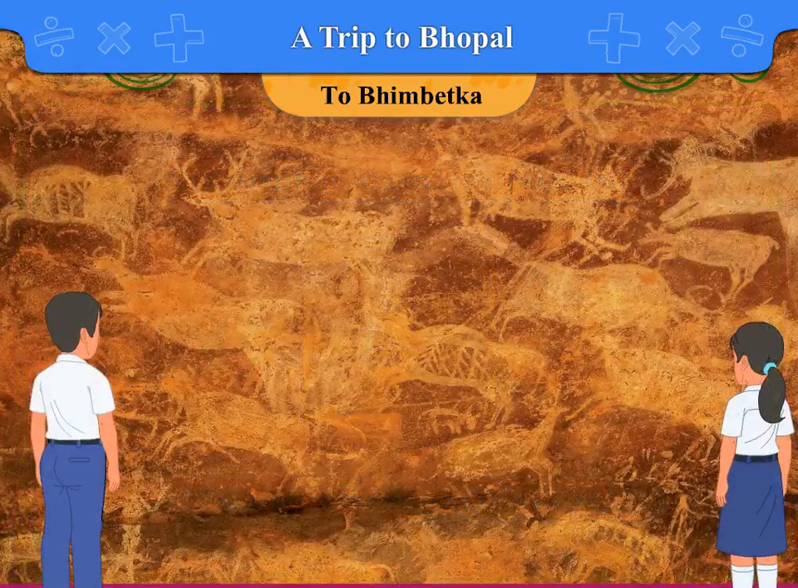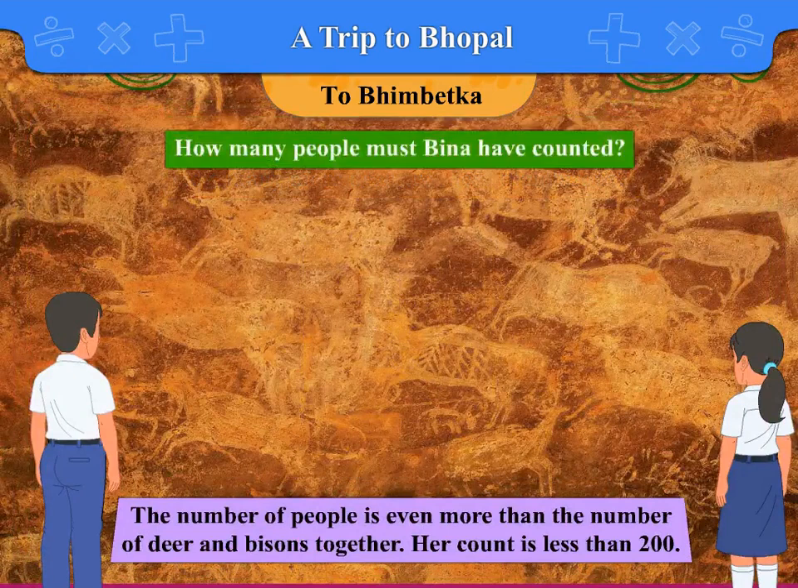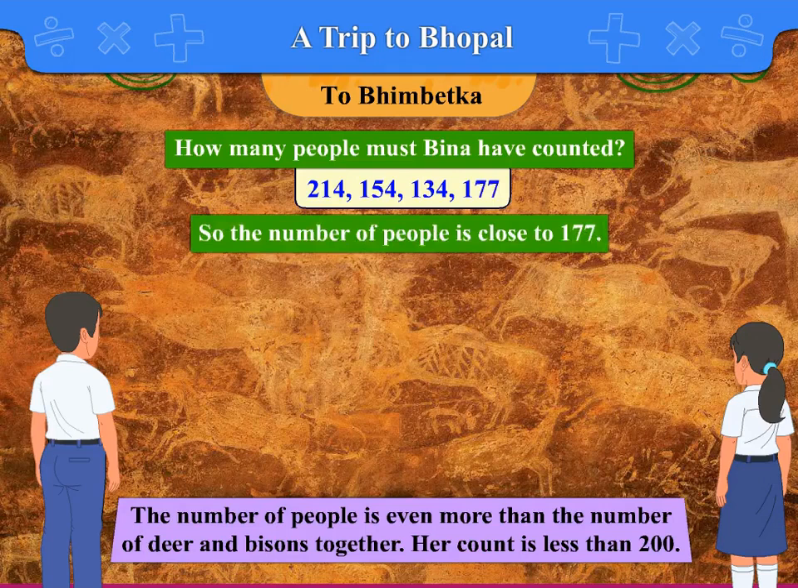But Beena is the happiest because the number of people is even more than the number of deer and bisons together. Her count is less than 200. How many people must Beena have counted? 214, 154, 134, 177. Beena said the number of people is less than 200, but the number close to 200 is 177. So, the number of people is close to 177.